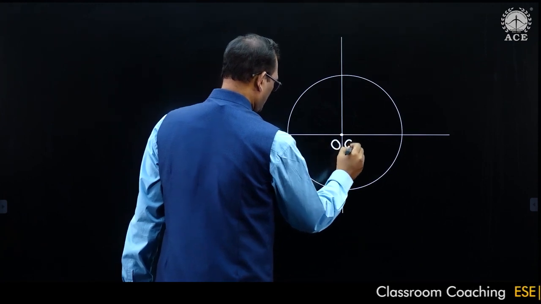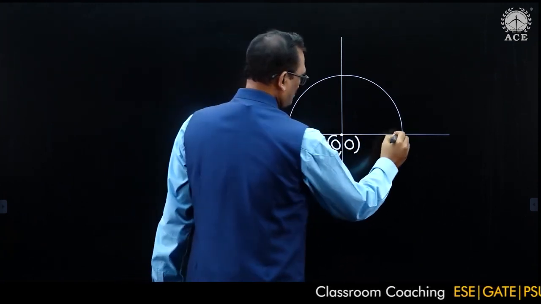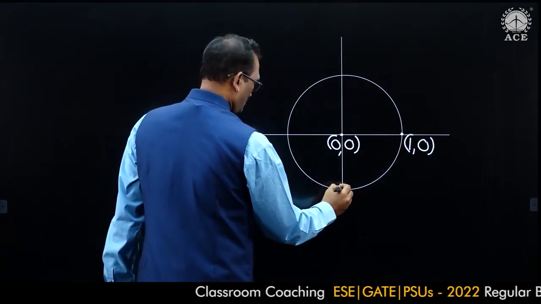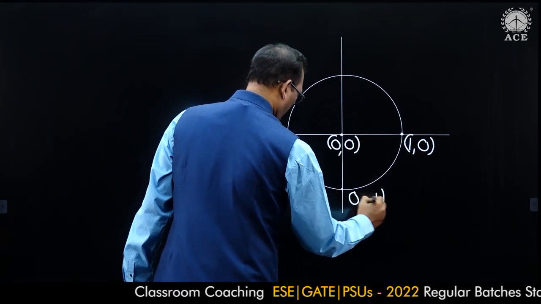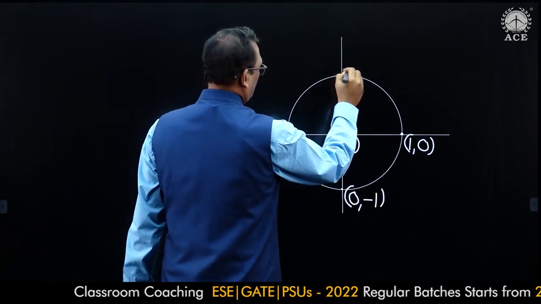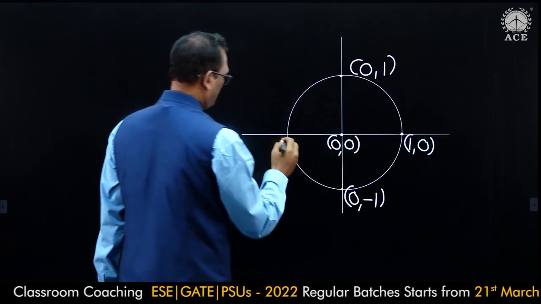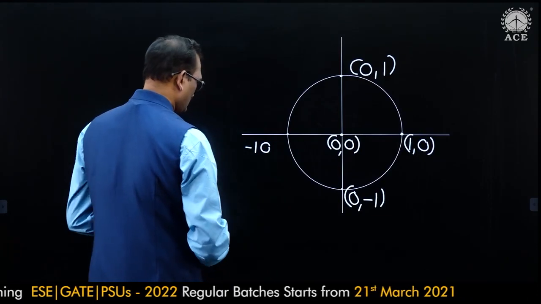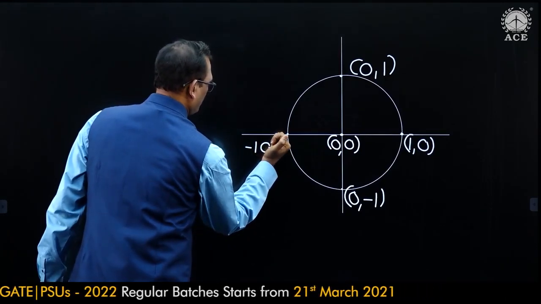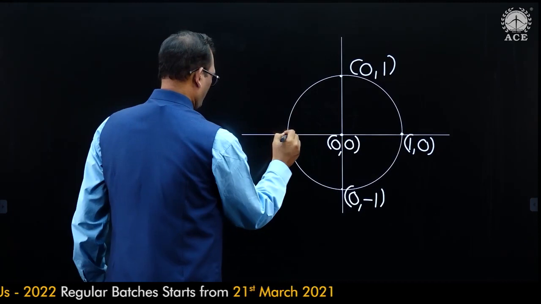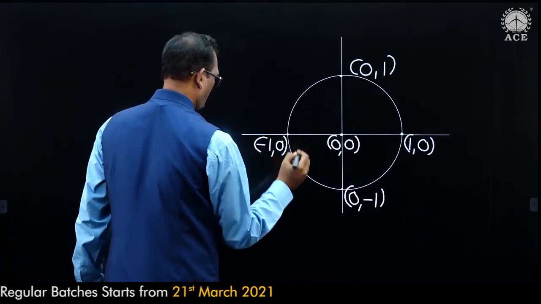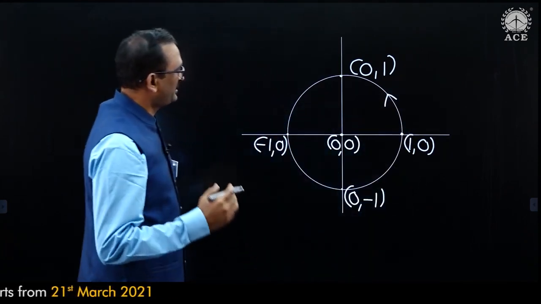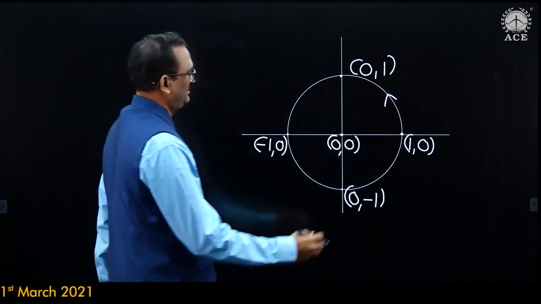Center of the circle at 0 comma 0 and radius is 1. If radius is 1, the points are 1 comma 0, 0 comma minus 1, 0 comma 1, and minus 1 comma 0. Positive direction means anti-clockwise direction.